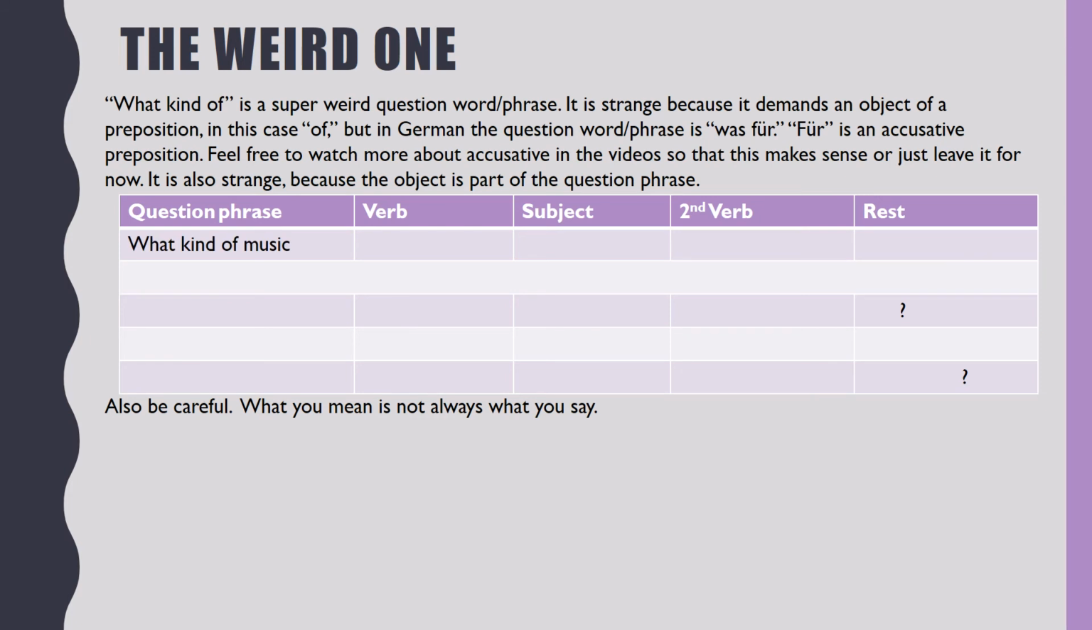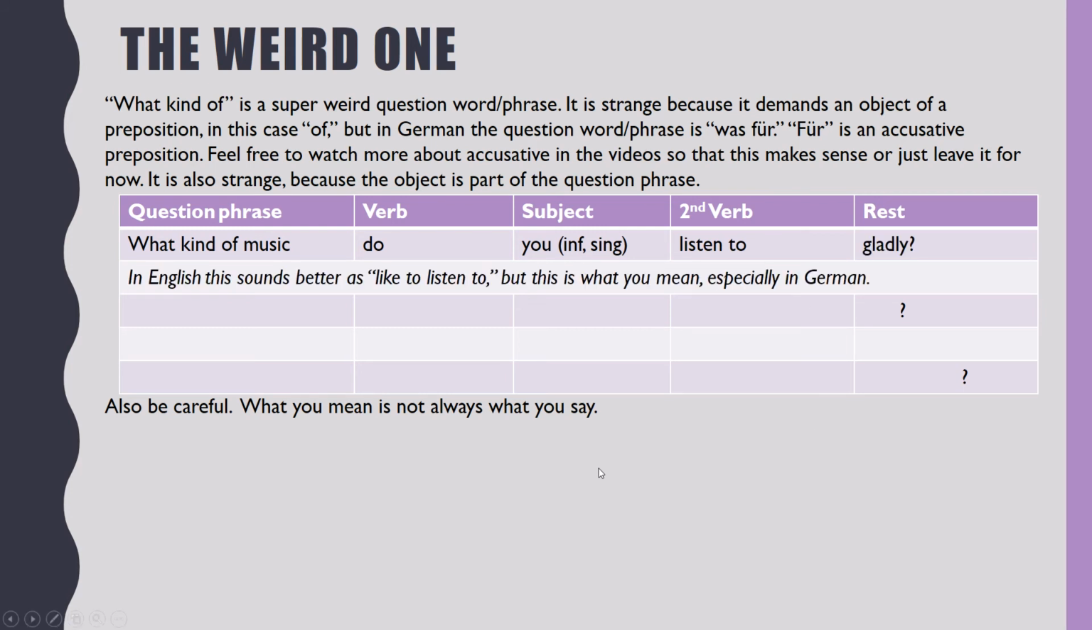For example, what kind of music do you listen to? In English, this sounds better as like to listen to, as in, what kind of music do you like to listen to? But this is what you really mean, especially in German. What kind of music do you listen to gladly? What kind of music is was für Musik? Is the verb do or is the verb do listen to? It's do listen to. Hörst du gern.